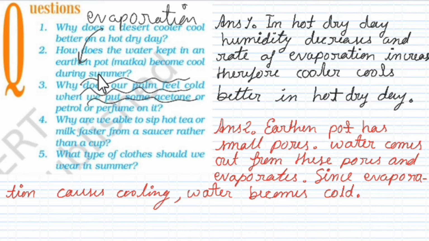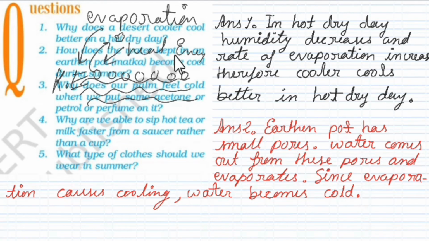If this is water in a container or a lake, these are surface particles of water. These particles will absorb heat energy from the surrounding, gain kinetic energy, and escape the surface.